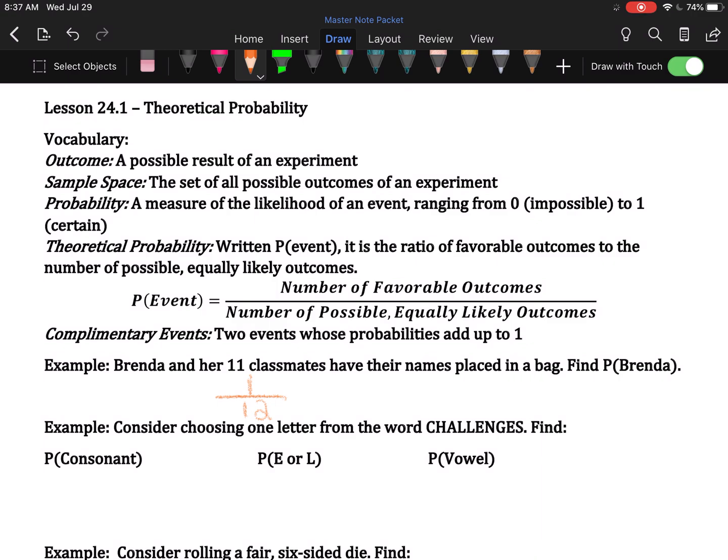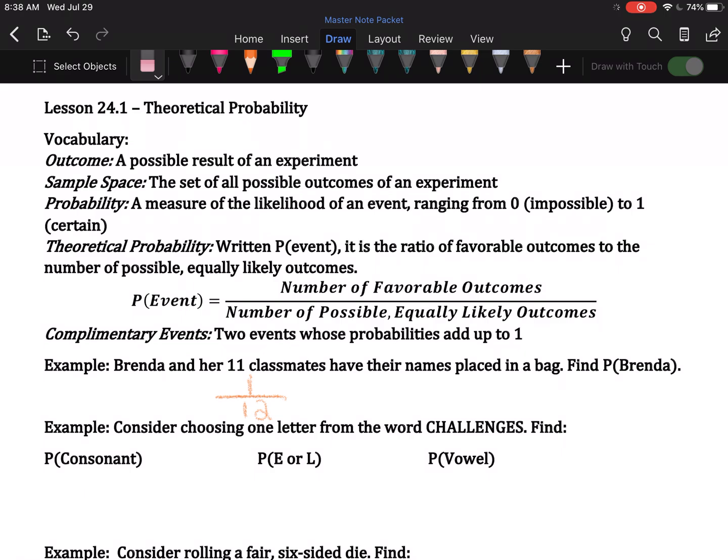Consider choosing one letter from the word challenges. Find the probability of a consonant, the probability of picking either an E or an L, or the probability of drawing a vowel. So, how many consonants are there in challenges? Well, let's see. C-H, L-L, N-G, S. That's 1, 2, 3, 4, 5, 6, 7. So there are 7 consonants.